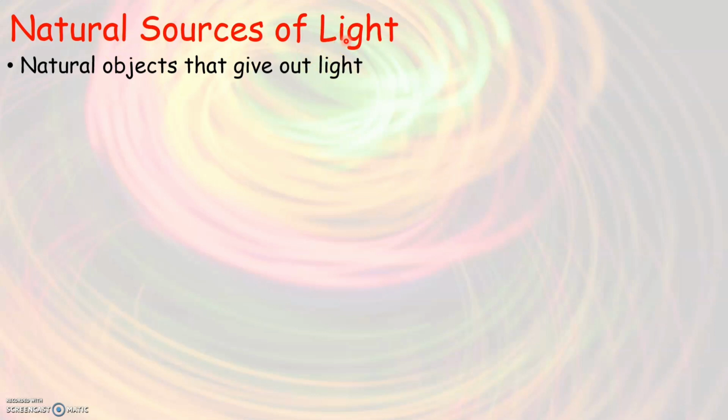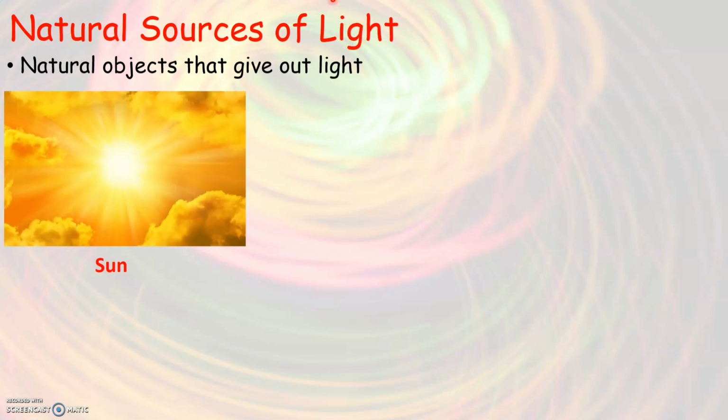Now, how do you think that we are able to see things around us during the daytime? Yes, we all know that we are able to see things around us during the daytime with the help of sunlight, isn't it? Yes, so sun gives us light. So sun is an example of a natural source of light.